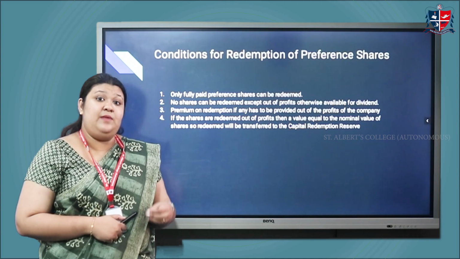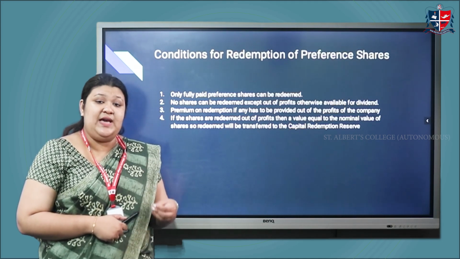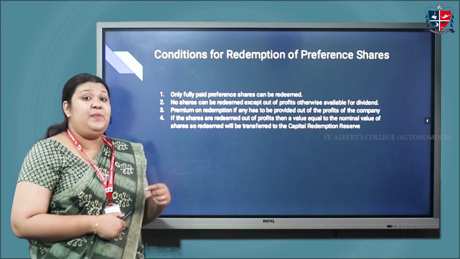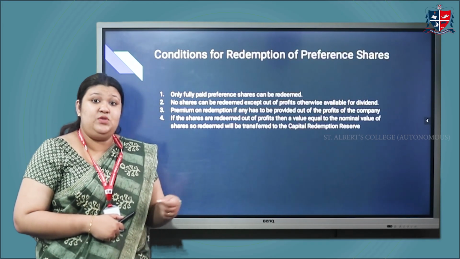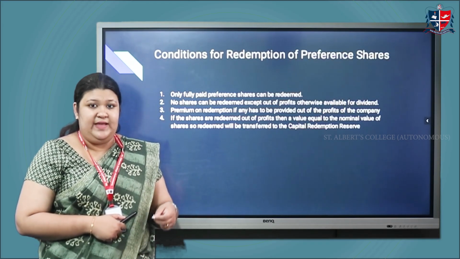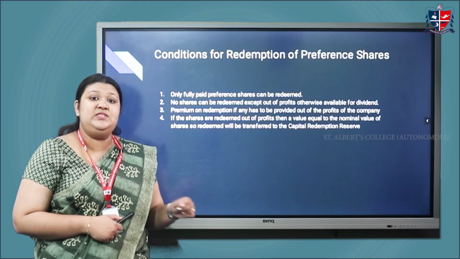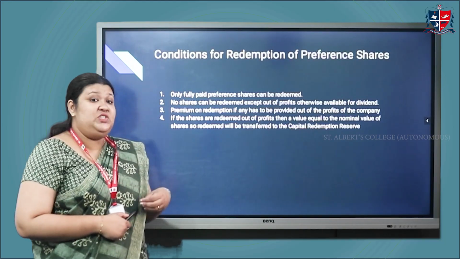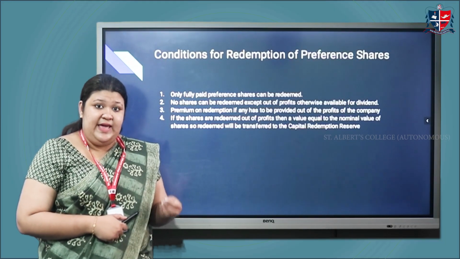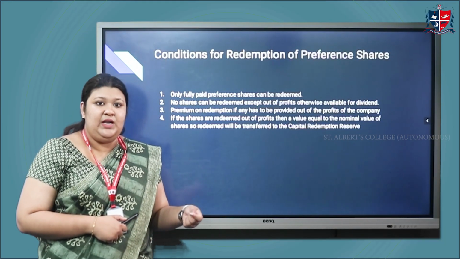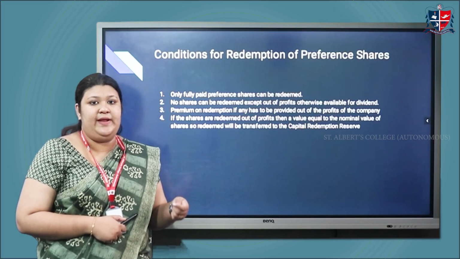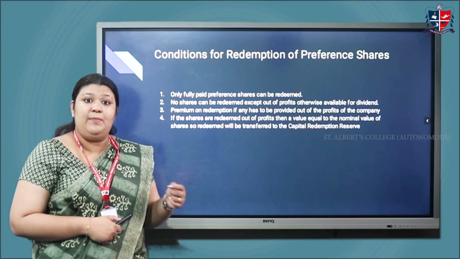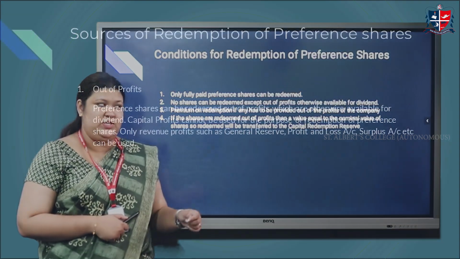Those profits which can be divided or which can be distributed as surplus or as dividend can be used for redemption. The third is premium on redemption of preference shares has to be provided out of divisible profit. That is, capital reserves or capital profits cannot be used to provide premium on redemption. The next, if the shares are redeemed out of profit, then a value equal to the nominal value has to be transferred to the capital redemption reserve. So these are the basic 4 conditions which have to be fulfilled by a company for redemption of preference shares.